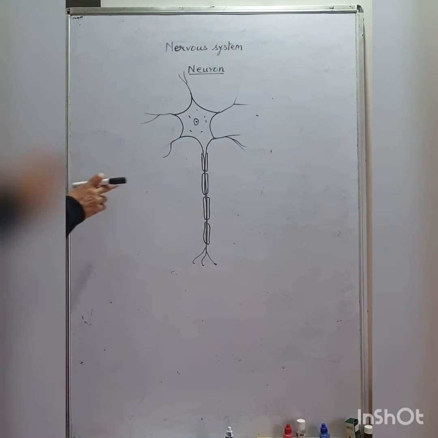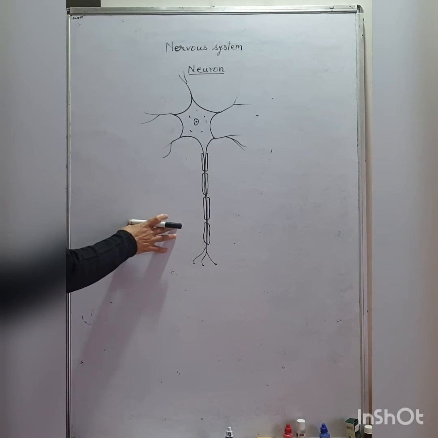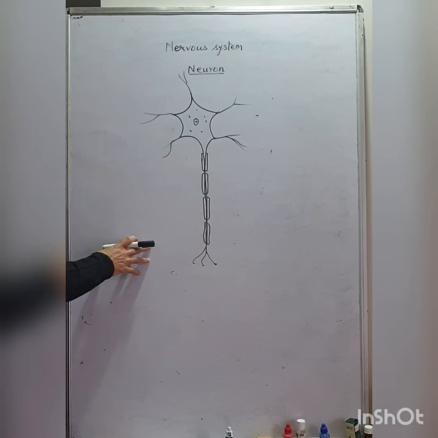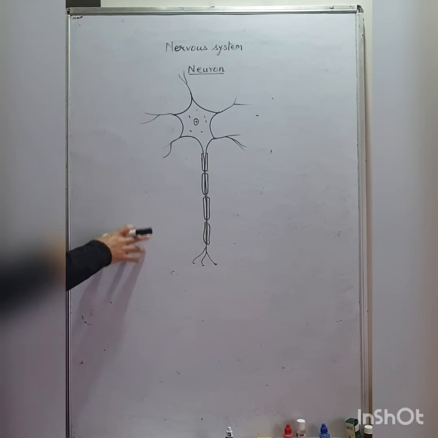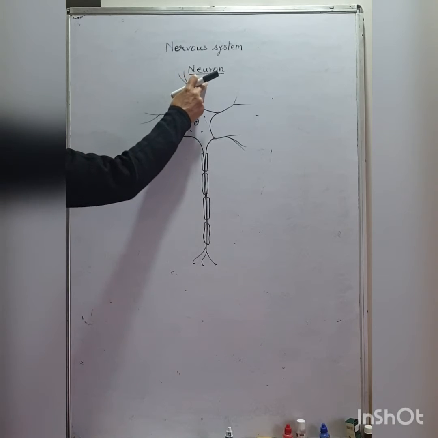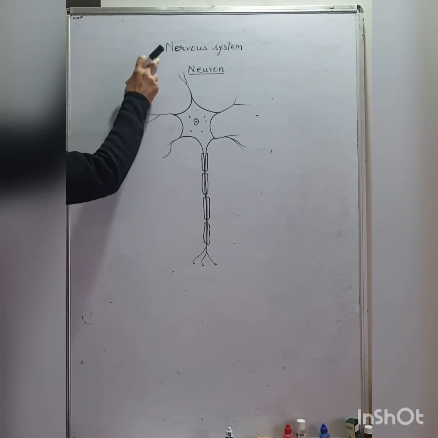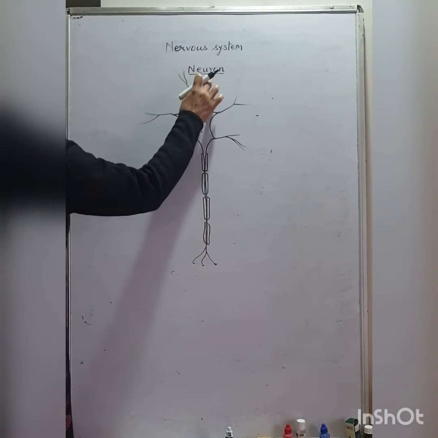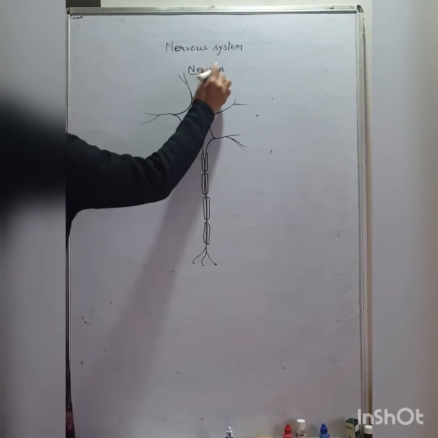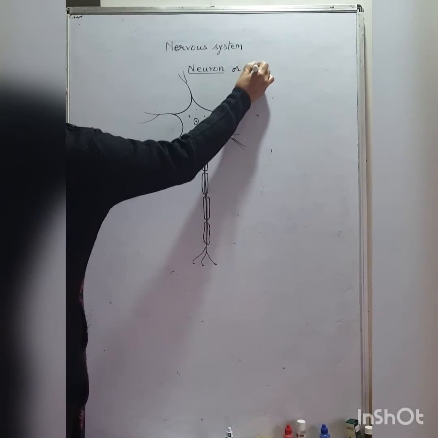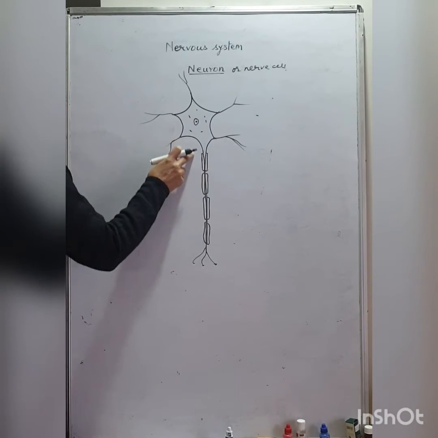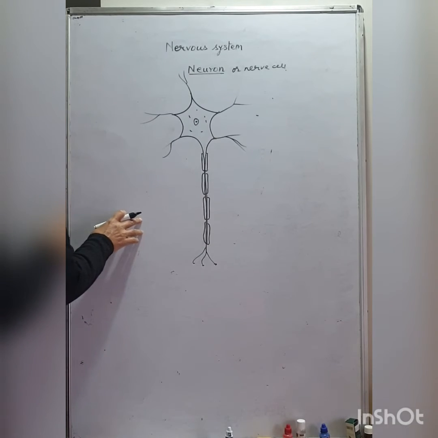The nervous system controls all the activities of the human body or other animals also. The brain is the control center. The nervous system consists of neurons, or we can say the structural and functional unit of the nervous system is the neuron. The neuron is also called nerve cell. As we already know, it is the longest cell in the body.